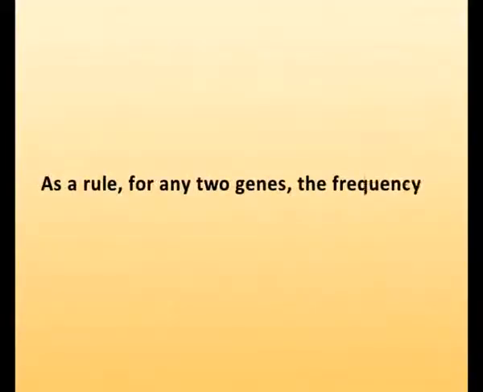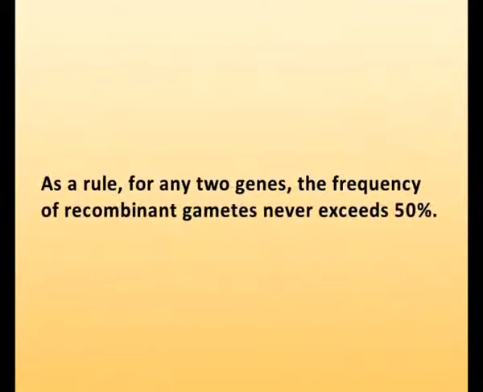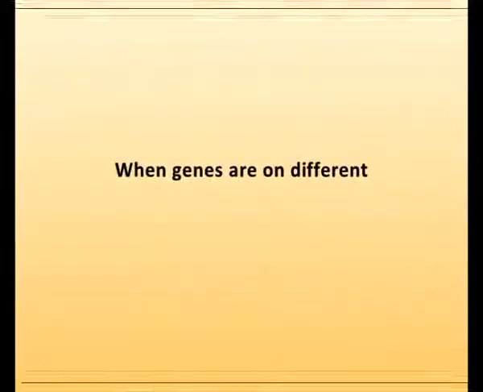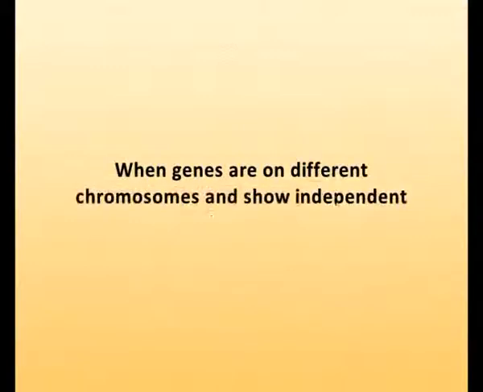As a rule, for any two genes, the frequency of recombinant gametes never exceeds 50%. This upper limit is reached when genes are very far apart on the chromosome. It is also reached when genes are on different chromosomes and show independent assortment.